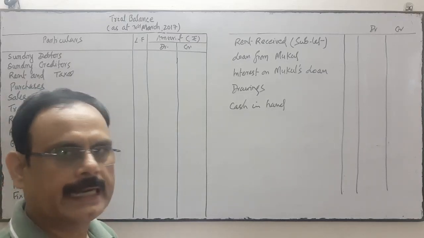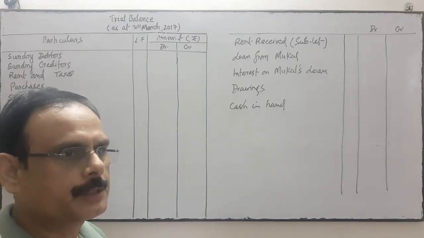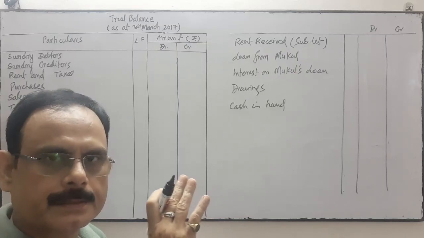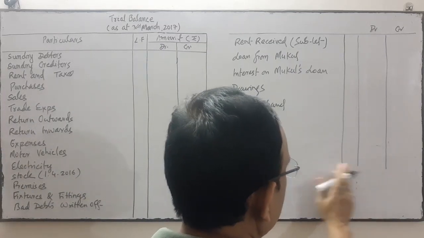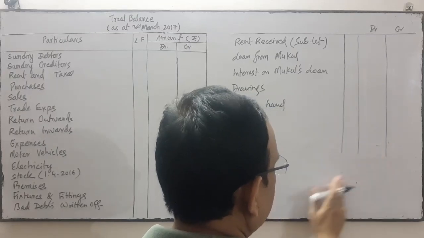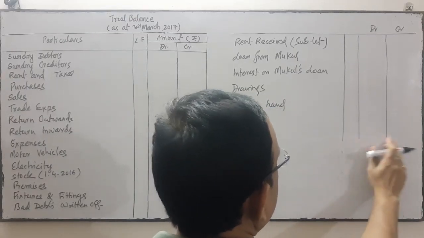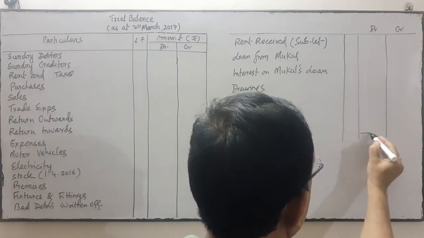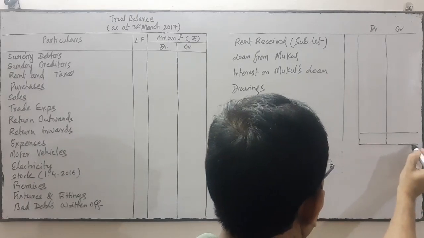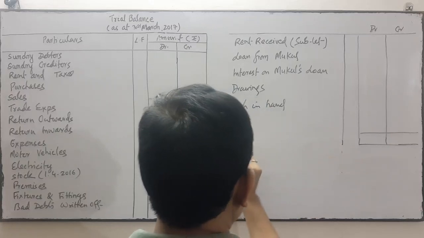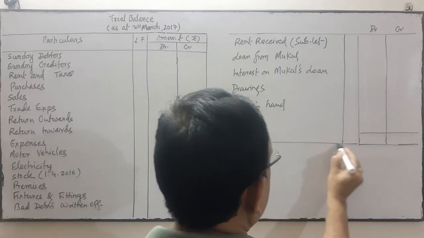So if it is not adjusted, then this will not be reflected in the trial balance. Inside the trial balance, only the stock which is adjusted will come. If stock is adjusted, then that will come inside the trial balance.